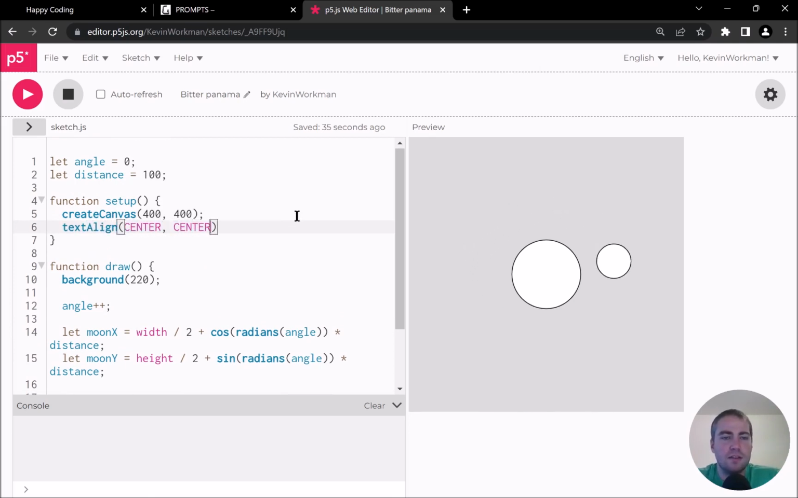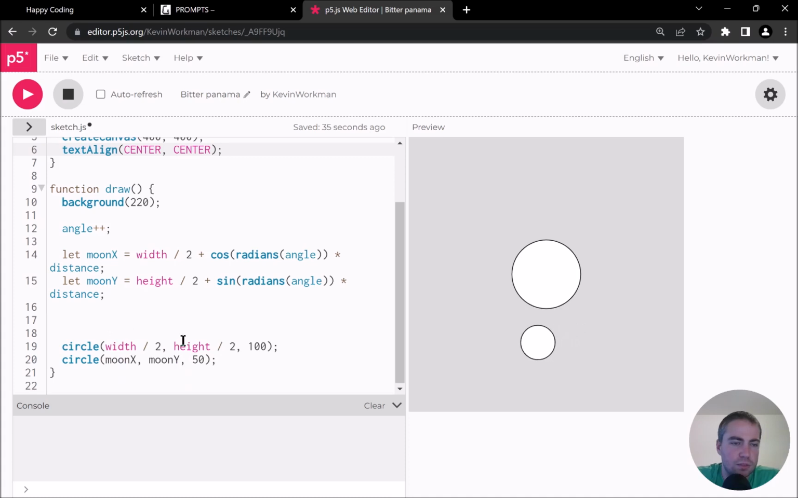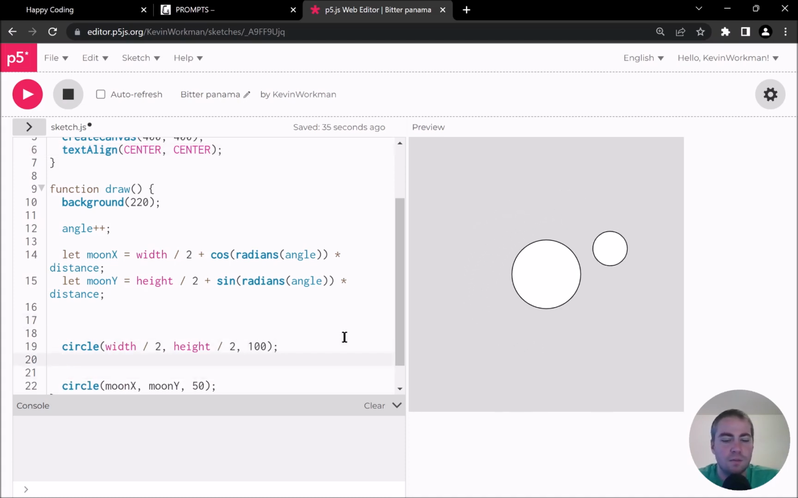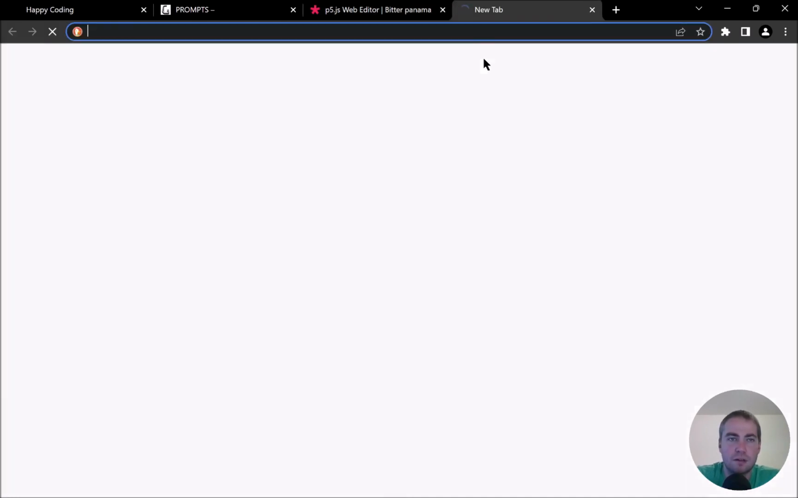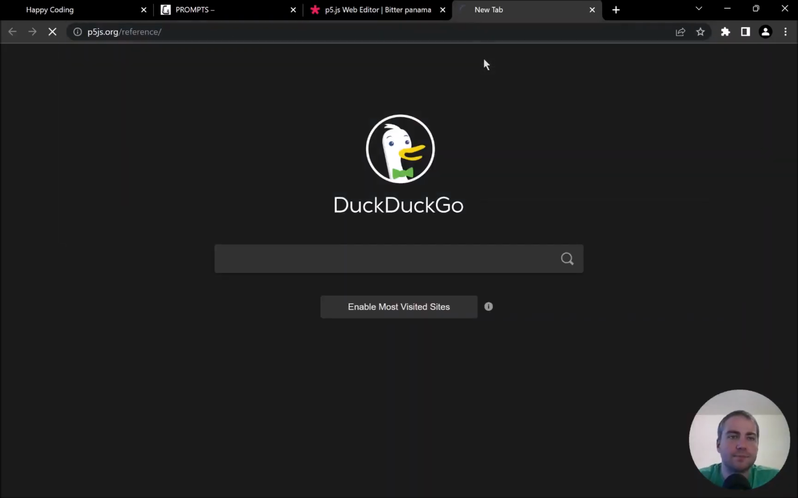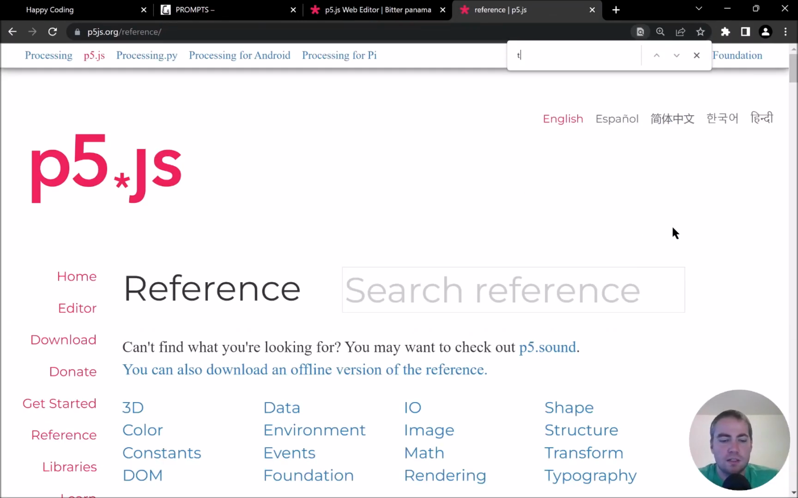I think that's what I want. Center. We're going to see in a second. And then instead of drawing this circle, or maybe in addition to drawing this circle, I want to call text, and I want to give it. Actually, let me look up in the reference exactly what this takes, because I always forget.